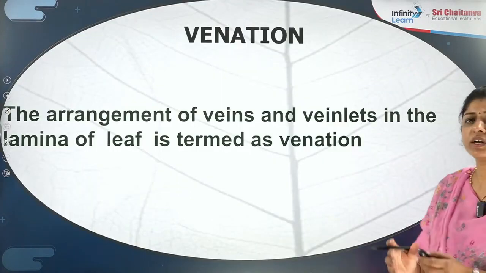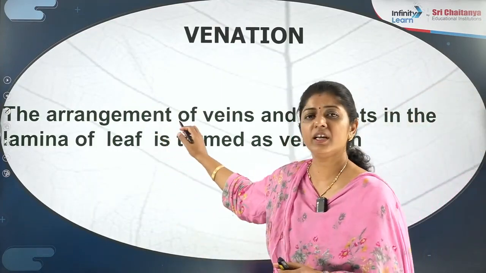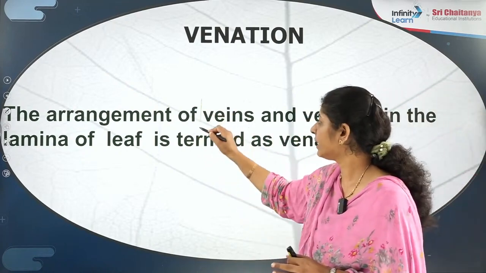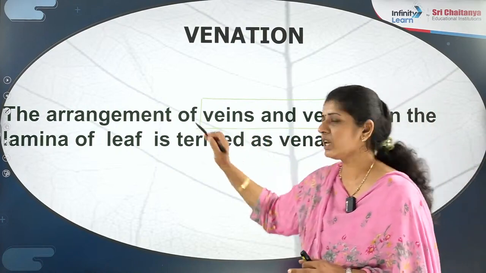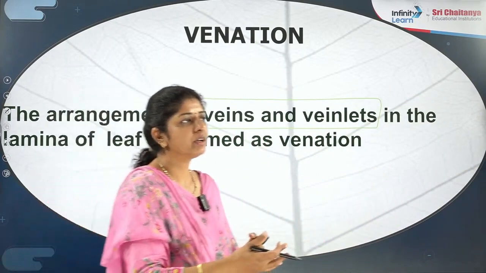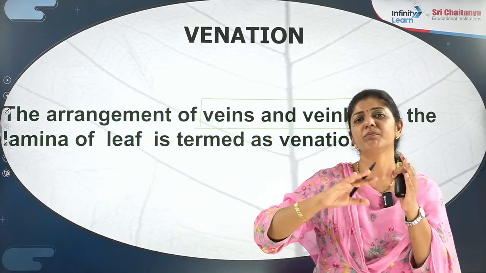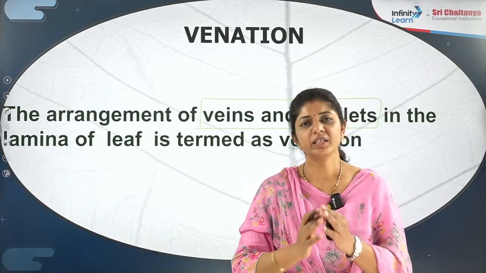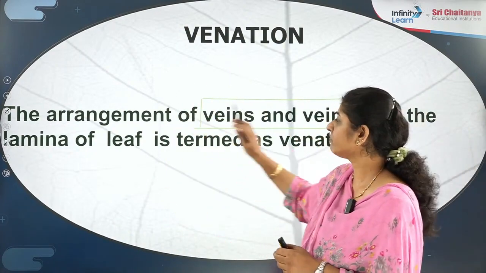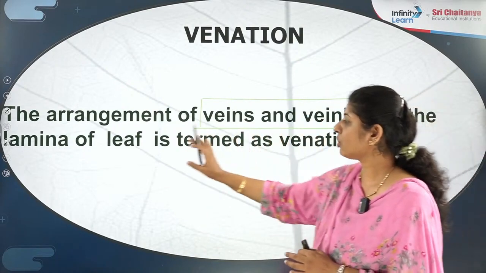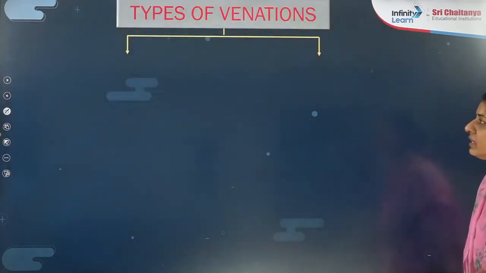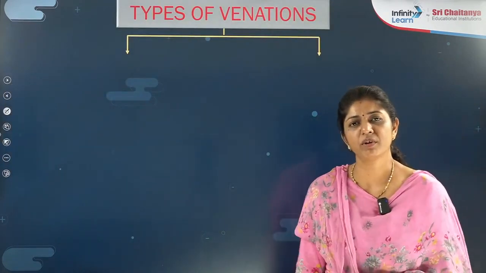Now check on this. What is venation? Venation is the arrangement of these veins and veinlets. And put focus here, they are only talking about veins and veinlets. Here they are not talking about further reticulation, because if I talk about further reticulation, then it will create one more category of the leaf, that is reticulate leaf, which we will discuss. So how these veins and veinlets are arranged in the lamina of the leaf, that you call as venation.